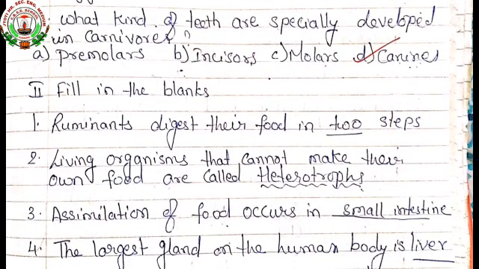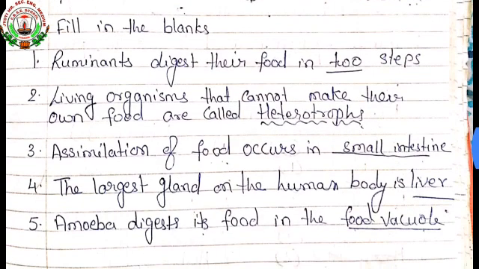Now move to the second part, that is fill-ups. Fill in the blanks. First, ruminants digest their food in two steps. Second, living organisms that cannot make their own food are called heterotrophs. Third, assimilation of food occurs in the small intestine. Fourth, the largest gland in the human body is the liver.